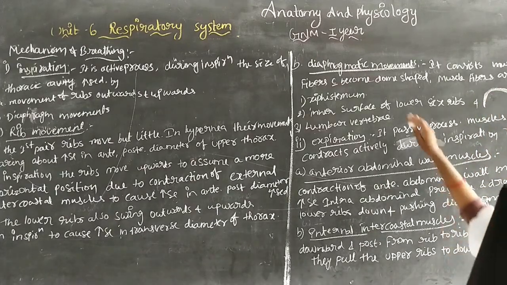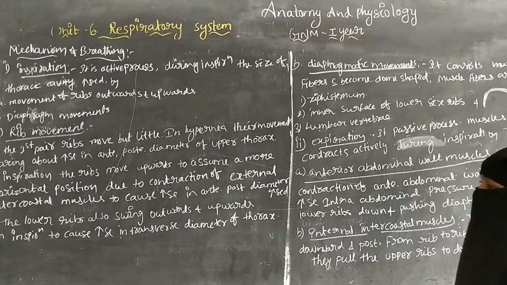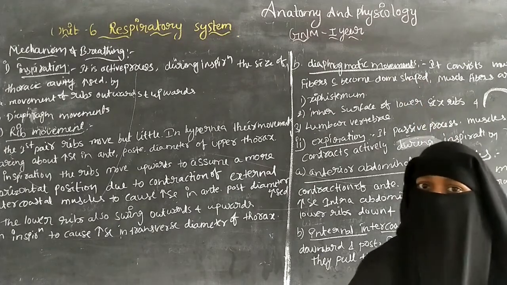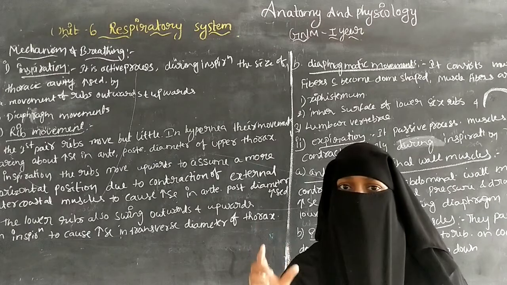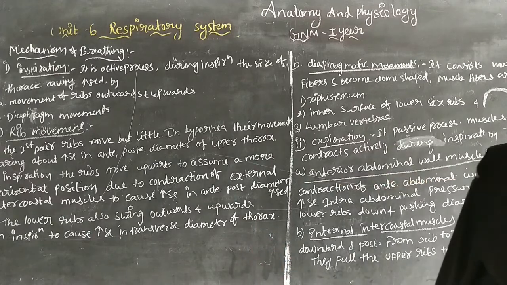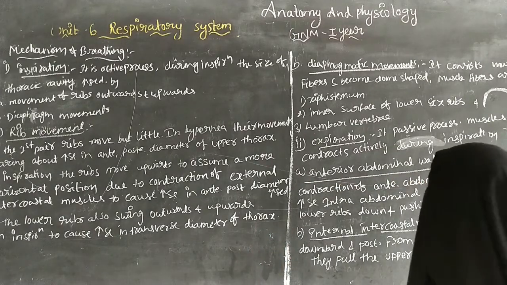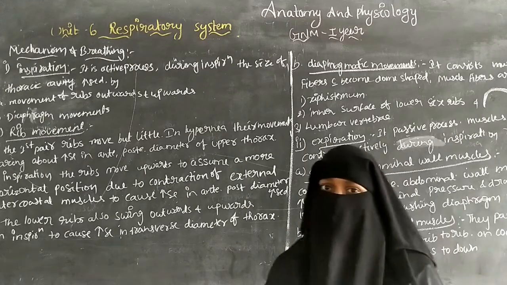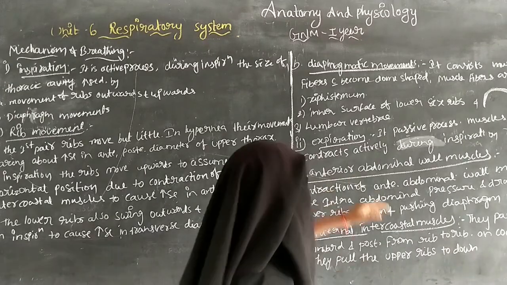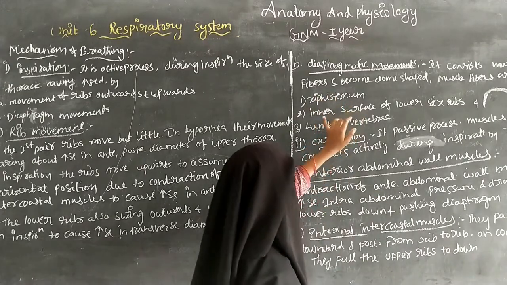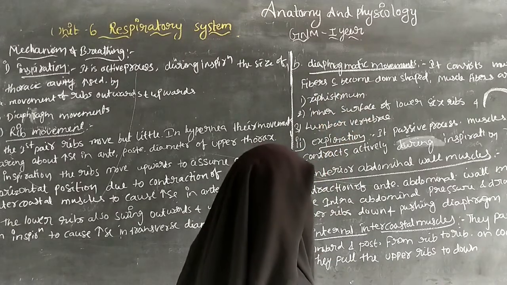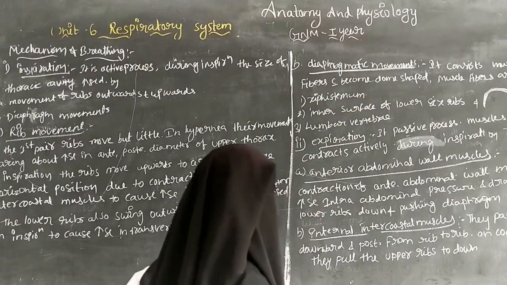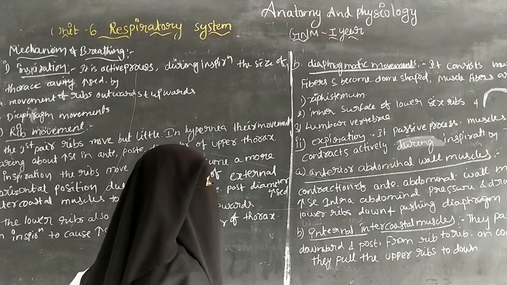The diaphragmatic muscles consist of muscle fibers which become dome shaped, and the muscle fibers arise from the xiphoid process of the sternum, the inner surface of the lower 6 ribs, and the lumbar vertebrae.